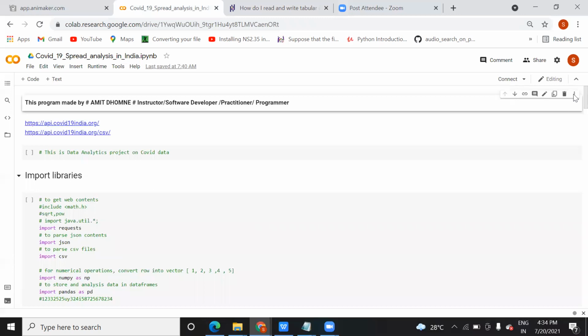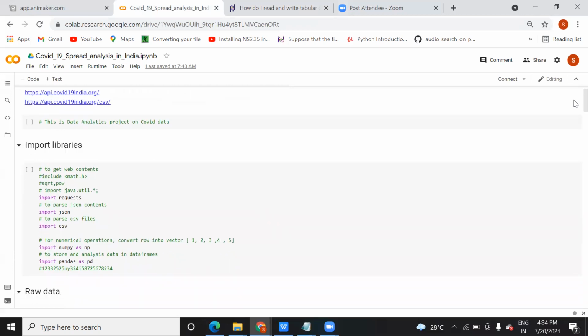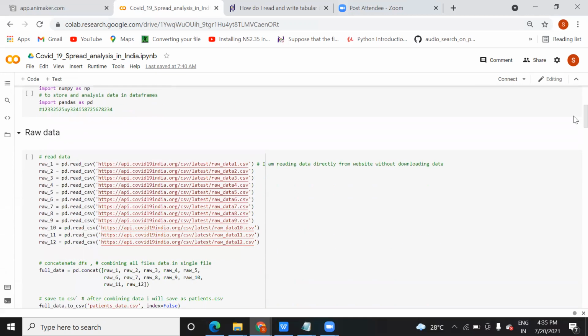read the data. Now you just see here what is the difference between what I have taught you right now and this code. The difference is I am here not reading from a specific location. I am reading directly from the internet. Let me show you. You can see here I am directly reading from this URL.